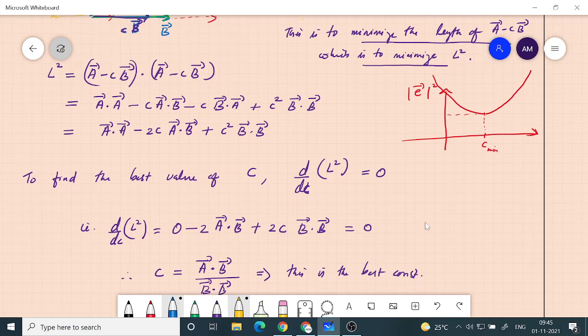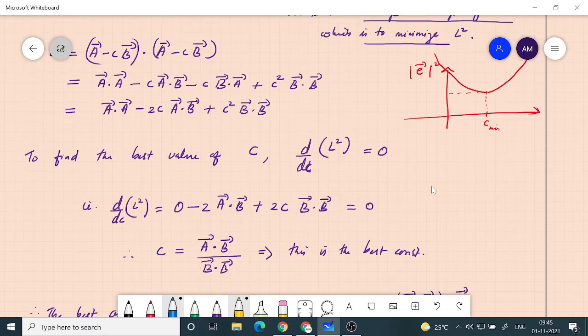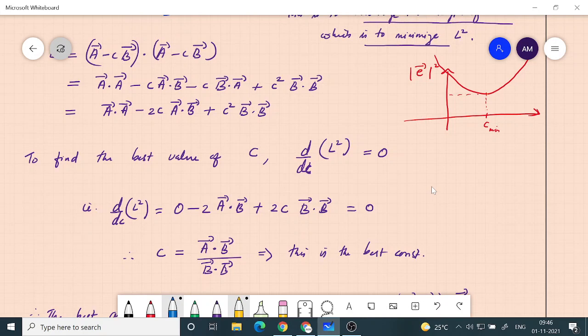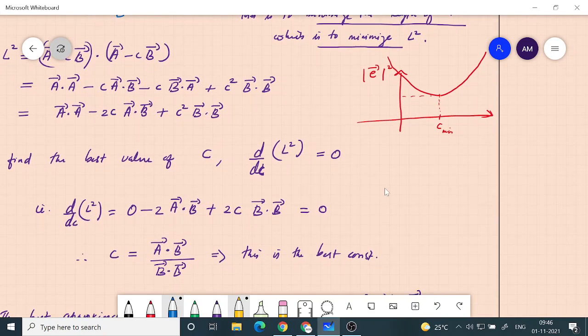But mathematically, you can look at it another way also. That is, you can take the second derivative, d square by dc square. You might have studied this. When you take the second derivative of a function, if the second derivative is positive, then it corresponds to a minima, right? Yes, sir. So that also you can do if you want, d square by dc square of this